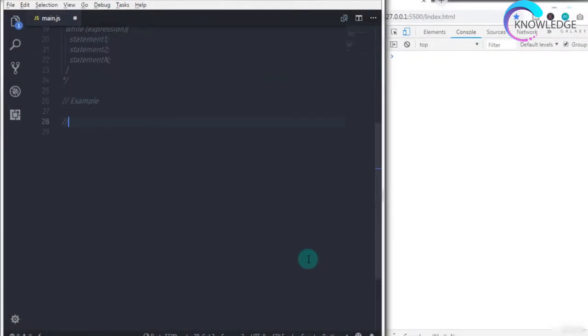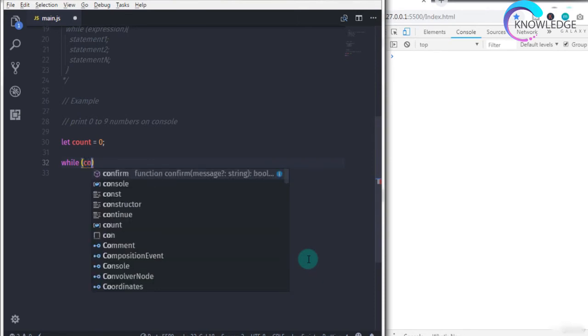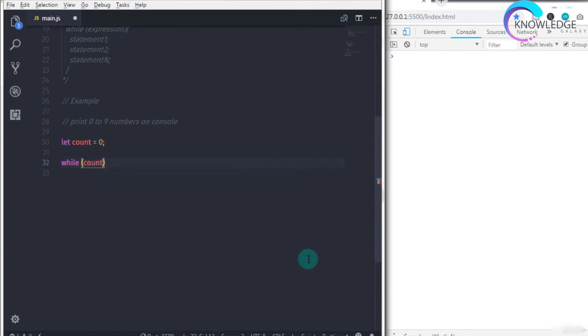In this example, we print the numbers 0 to 9 on the console. So we create a variable, let count equal to 0, and then we create a while loop using the while keyword, and in the parentheses we specify the expression. I will just say count is less than 10.